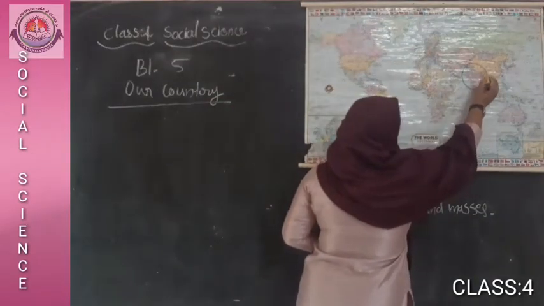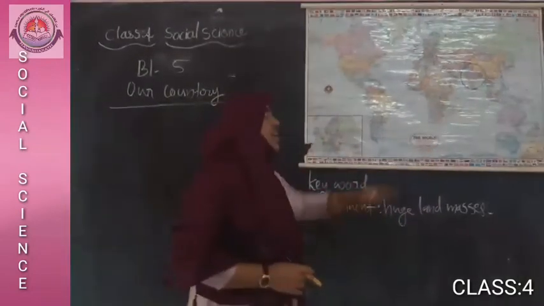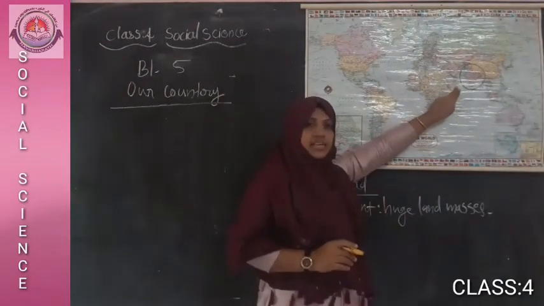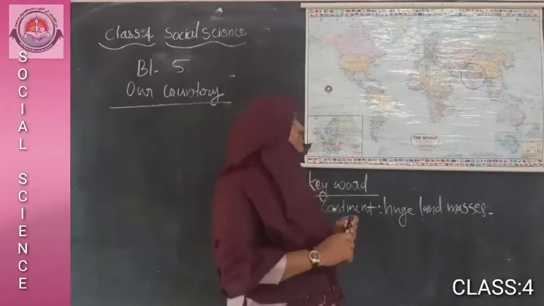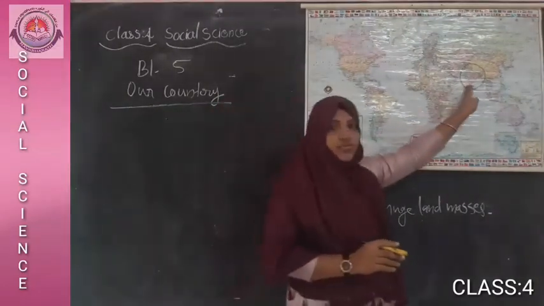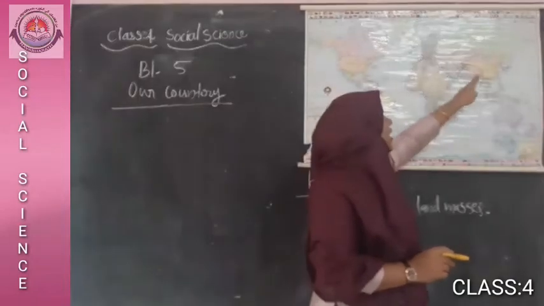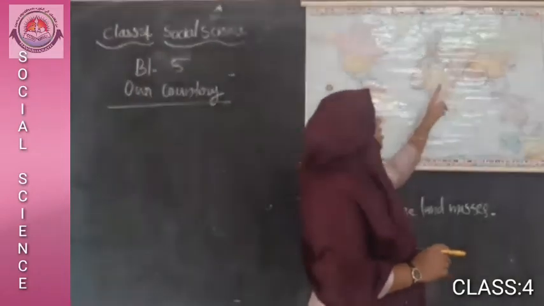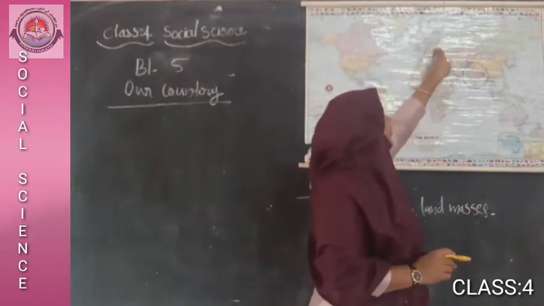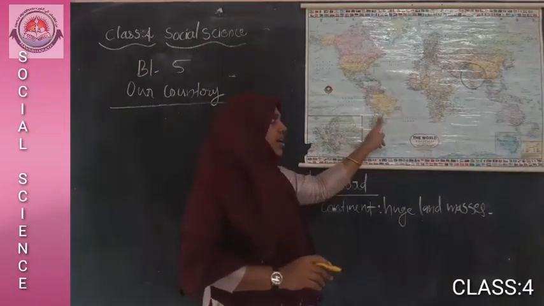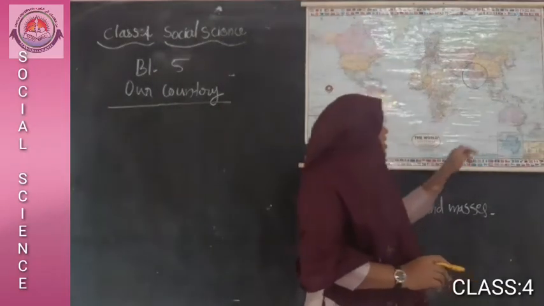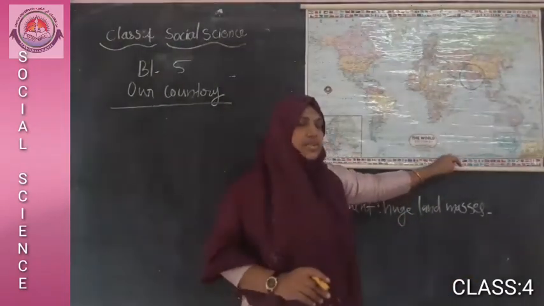This is India. India is located in Asia. There are 7 continents in the world: Asia, Africa, Europe, North America, South America, Australia, and the last one, Antarctica.